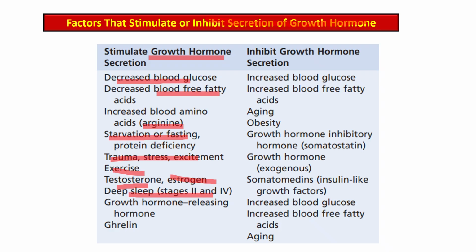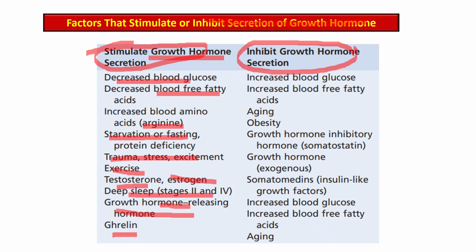The growth hormone releasing hormone is also a contributory factor, while ghrelin, that is the hunger hormone, is also associated with it. Those are the factors that stimulate growth hormone secretion, while the factors that suppress growth hormone release are increased blood glucose, increased blood free fatty acid, aging, obesity, growth hormone inhibitory hormone or somatostatin.